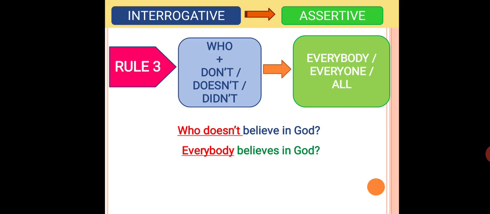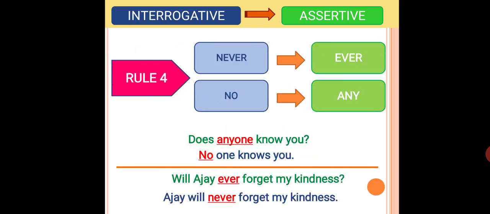And the fifth rule says if your interrogative sentence begins with what if, then you should change what if into it doesn't matter if. Clear? Let us take an example. See, the interrogative sentence is, what if you don't play with me? And the assertive is, it doesn't matter if you don't play with me. So we have replaced what if by it doesn't matter if. So this is rule number 5.